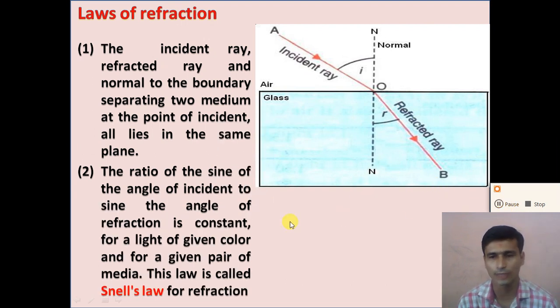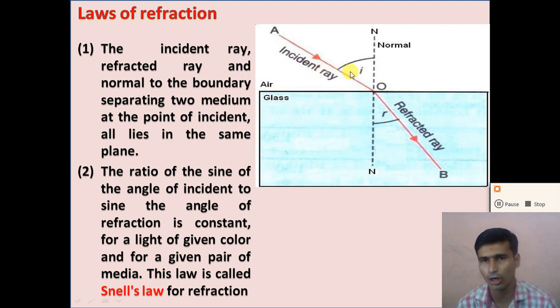This law is very important to calculate the angle of refraction and the angle of incidence. It holds for light of a given color and for a given pair of media, like an air-glass medium.